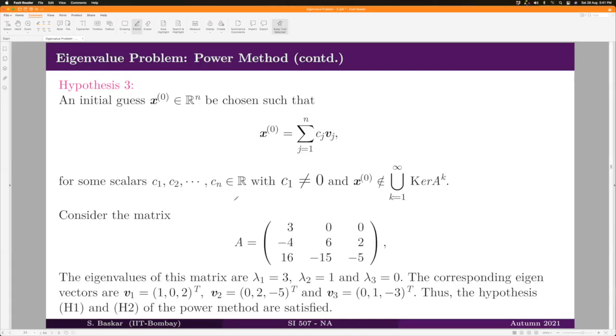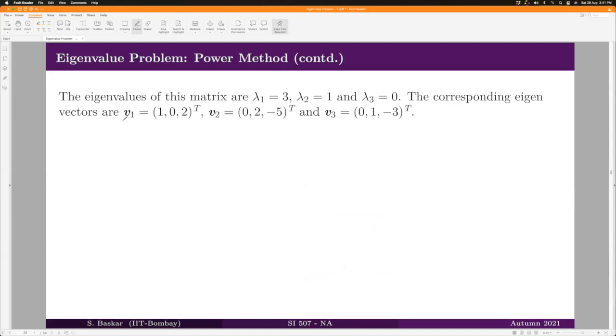For that, let us go back to our matrix, which we worked in one of the examples previously, that has three distinct eigenvalues with unique dominant eigenvalue 3. And you can notice that it has the unique next dominant eigenvalue 1. And the corresponding eigenvectors may be taken like this.